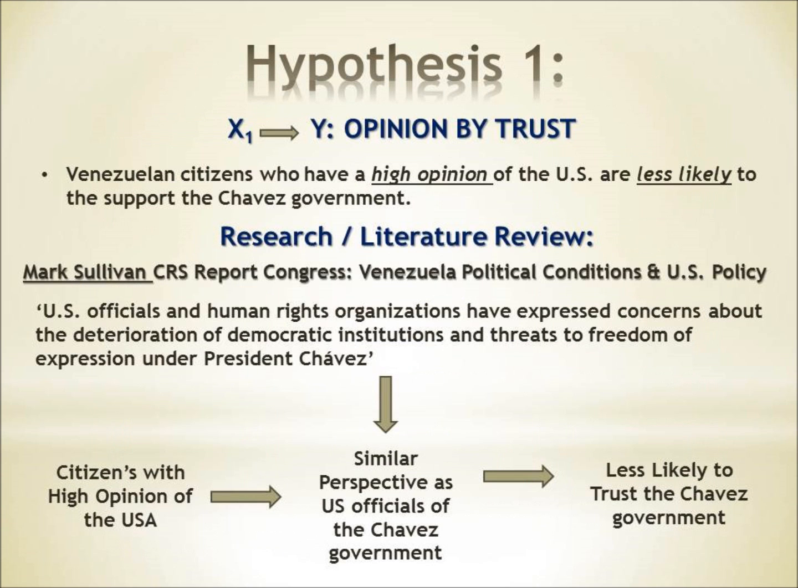Our first hypothesis is that Venezuelans who have a high opinion of the U.S. are less likely to support the Chavez government. This is because the United States has expressed a negative opinion of Hugo Chavez. An official Congress report states, U.S. officials and human rights organizations have expressed concerns about the deterioration of democratic institutions and threats to freedom of expression under President Chavez. Based on the American opposition to Chavez, we have concluded that people who support the United States will be less likely to support Chavez.